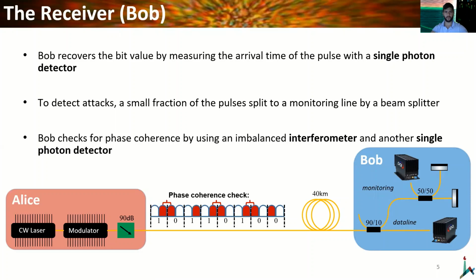Bob checks for phase coherence by using an imbalanced interferometer and another single photon detector. Here is the imbalanced Michelson interferometer, and it is built to interfere two successive pulses. Since all of the pulses were generated in the same CW laser, we know that the pulses should have a similar phase relation, and therefore we built the Michelson interferometer to interfere destructively the pulses on the single photon detector channel.